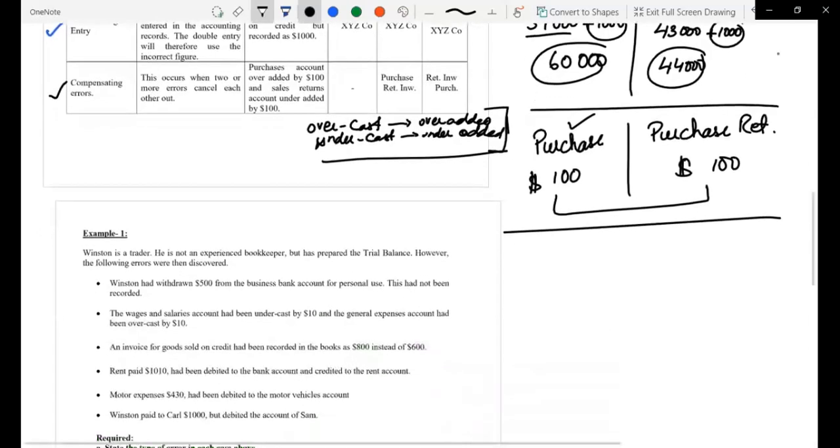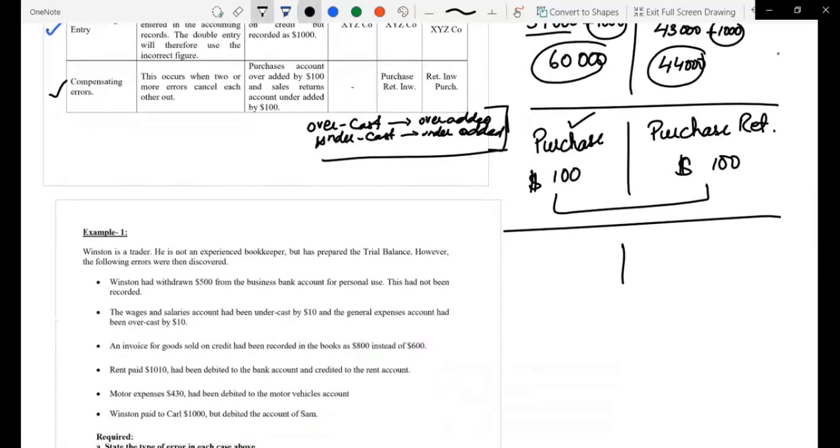I give you one more example. Let's say the purchases was undercasted. When the purchases was undercasted, it means we wrongly subtracted an amount from purchases. So purchase was undercasted by $100. On the other hand, on the other side, which is not related to this transaction, there was another transaction in which the sales return was overcasted by $100.